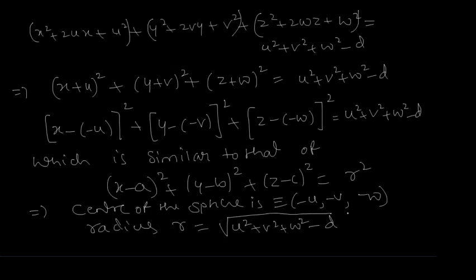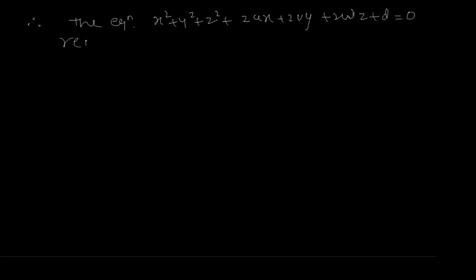So therefore the equation x square plus y square plus z square plus 2ux plus 2vy plus 2wz plus d equal to 0 represents a sphere.